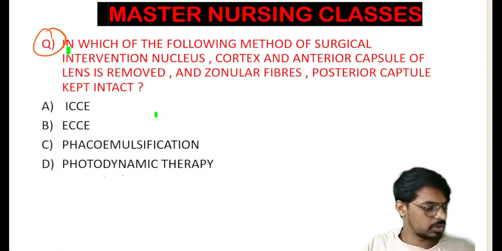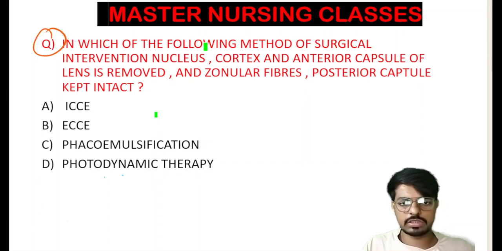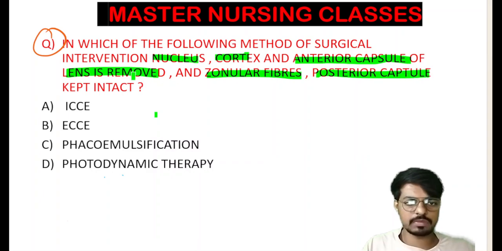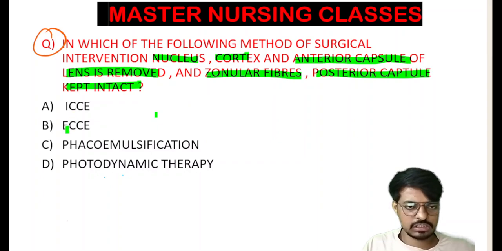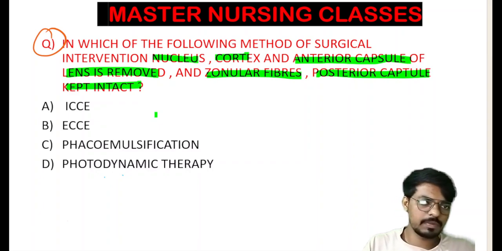The question is very simple. In which of the following methods of surgical intervention are the nucleus, cortex, and anterior capsule of the lens removed, and the zonular fibers and posterior capsule kept intact? Is this intracapsular cataract extraction, application, and photodynamic therapy?